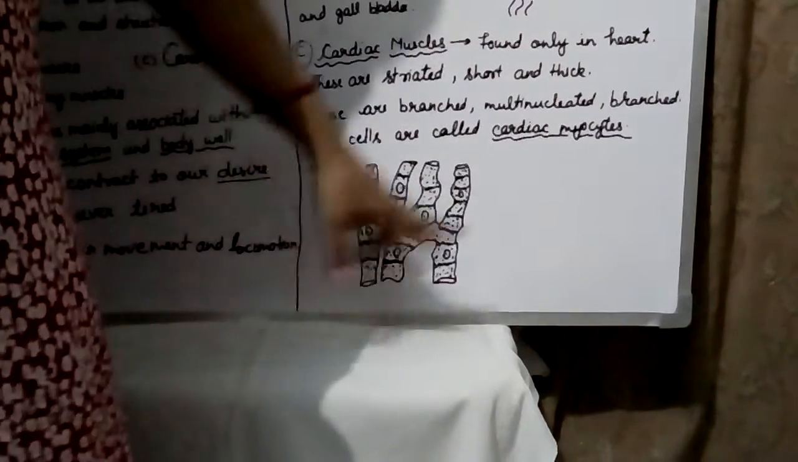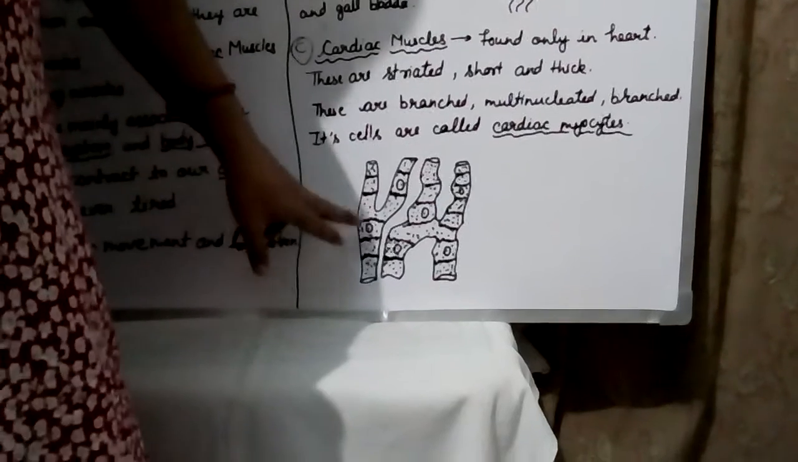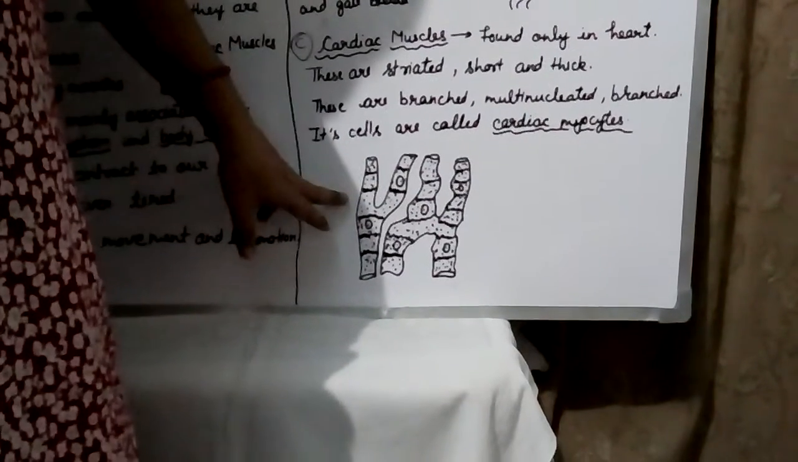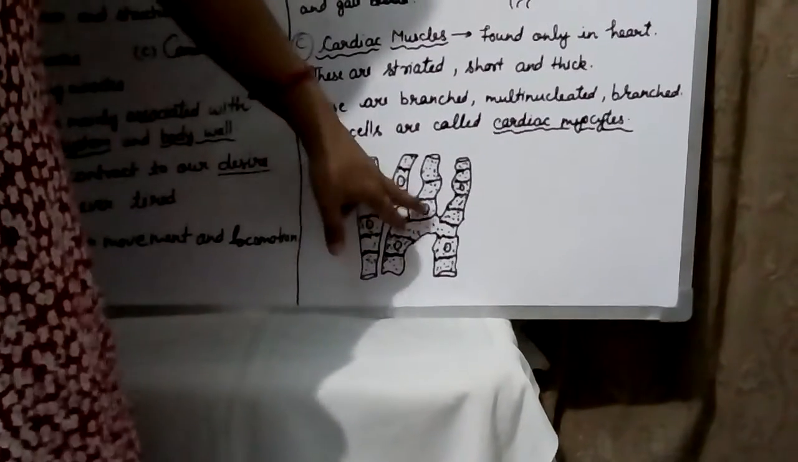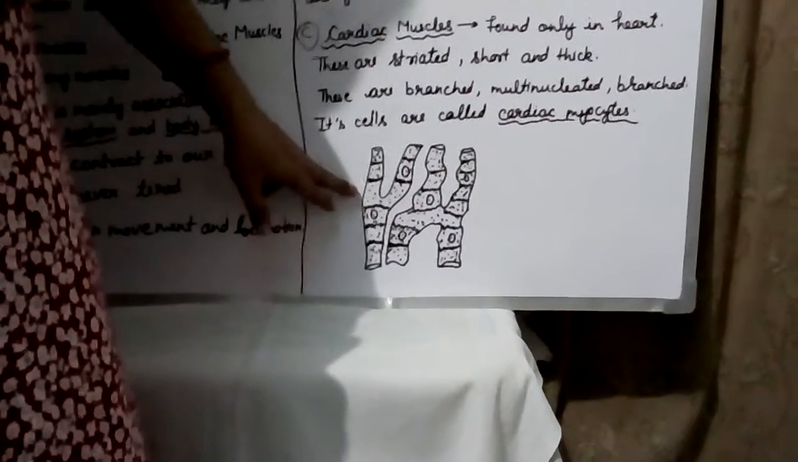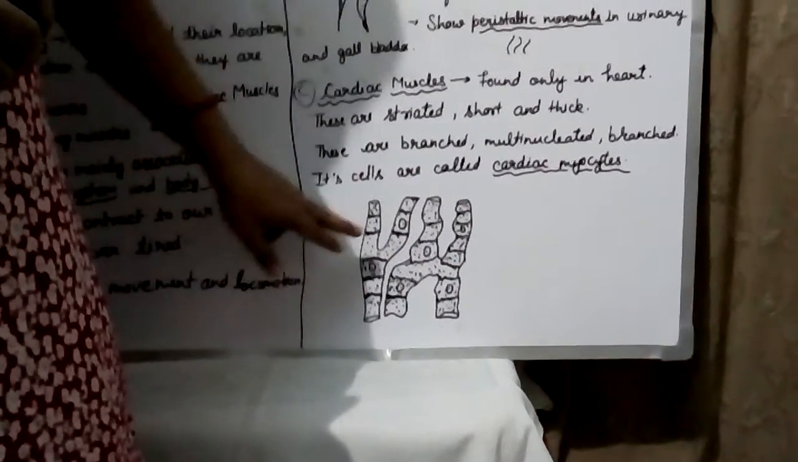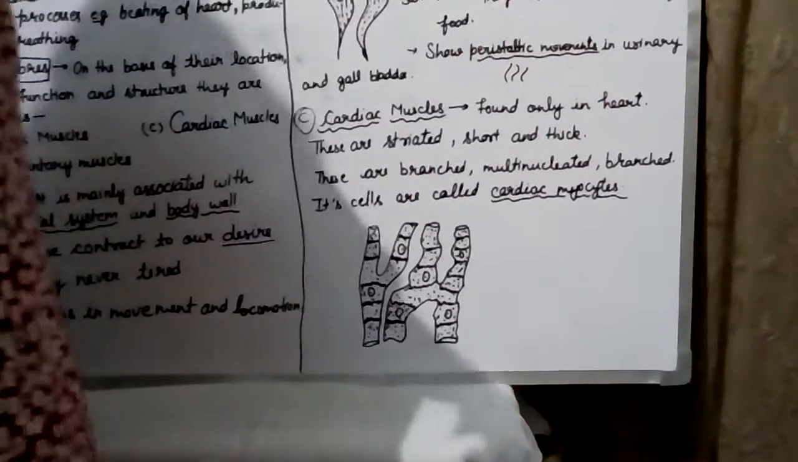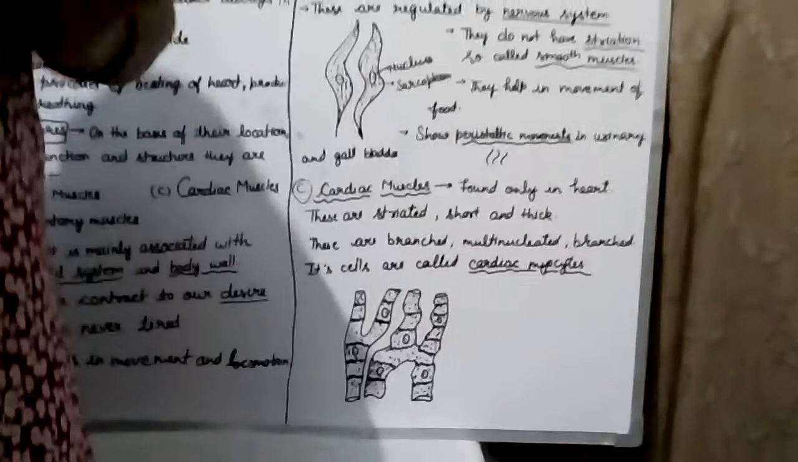You see here the diagram of these muscles. They are branched, thick, and multinucleated. More than one nucleus is present here, and they also have sarcoplasm. And these muscles work throughout our life, they never stop. So we call them involuntary muscles. So we complete here our muscular tissue.